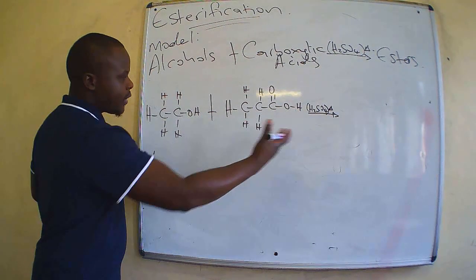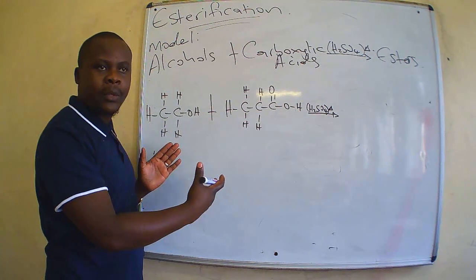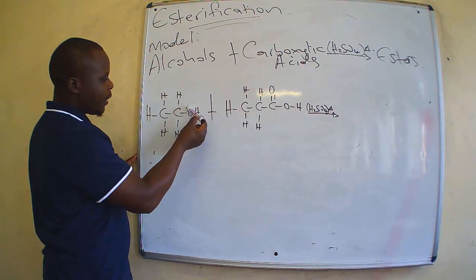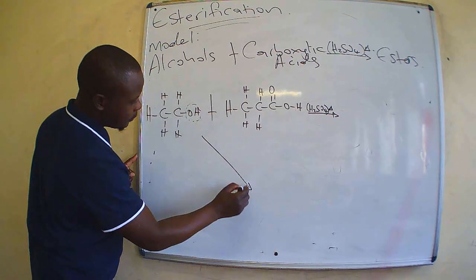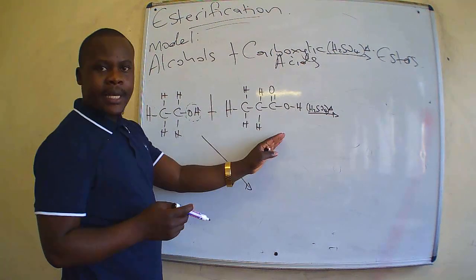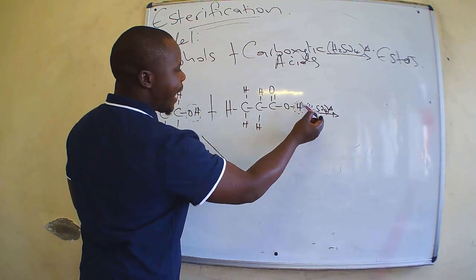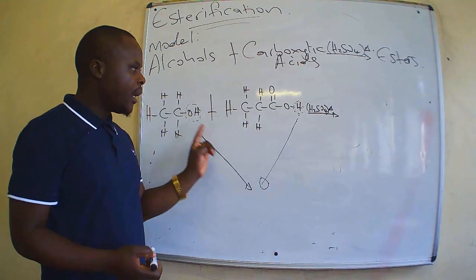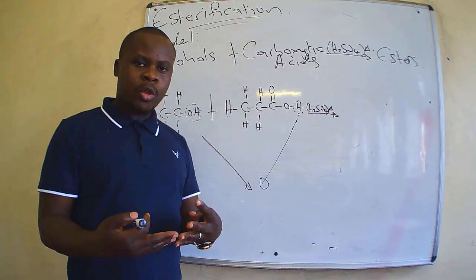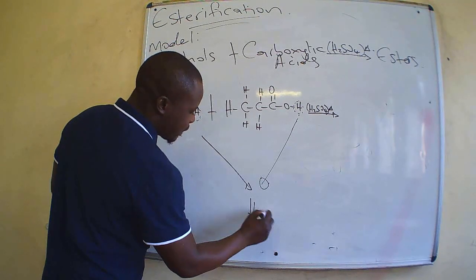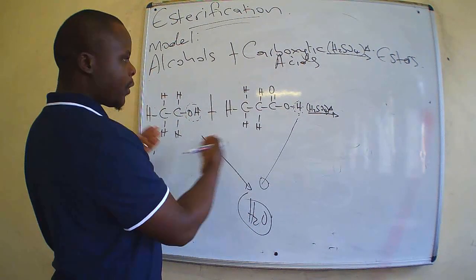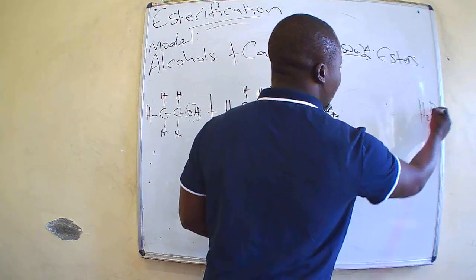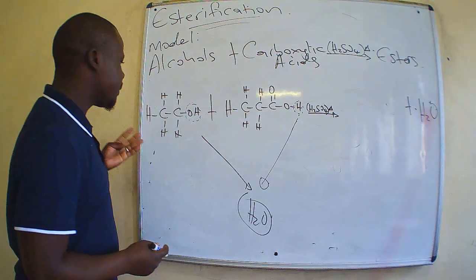So during the breaking down of both of these molecules to make an ester, what we are going to see here is that the alcohol is going to provide the OH, and then the carboxylic acid is going to provide one atom of hydrogen, which means when you remove OH and you have a hydrogen, both of them together will give you a byproduct, which is water. So we're saying from this process, water is a byproduct which is formed. We will have H2O as the byproduct formed out of this process.